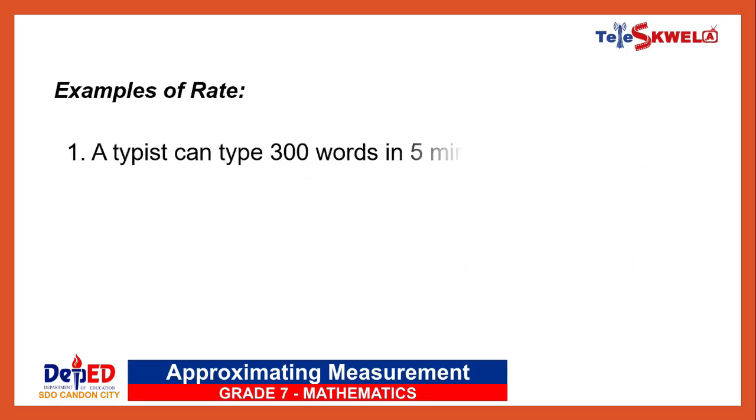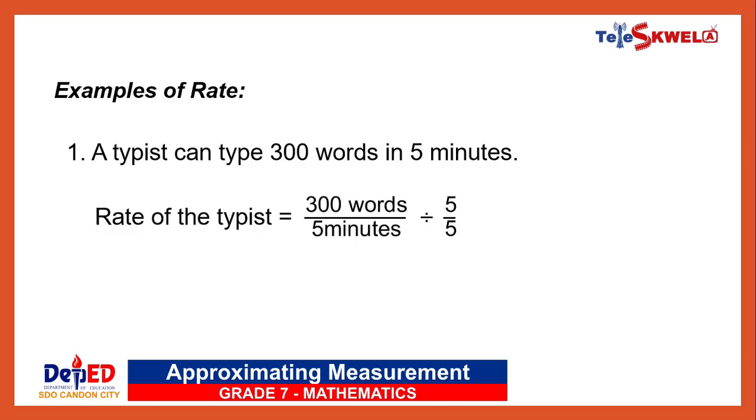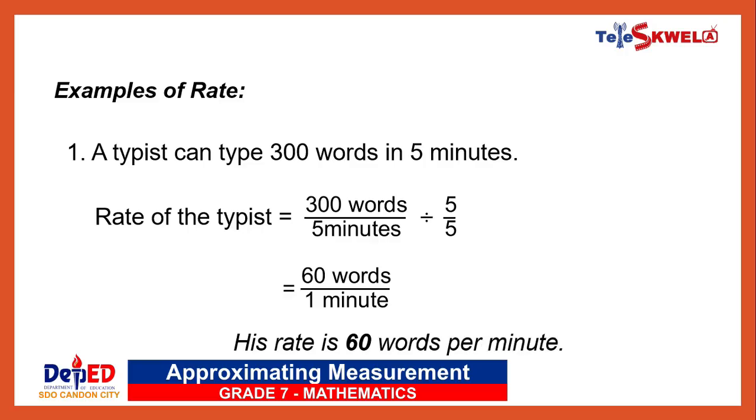A typist can type 300 words in 5 minutes. Rate of the typist is equal to 300 words over 5 minutes. Now we simplify the ratio by dividing the numerator and the denominator by 5. Thus, it is now equal to 60 words over 1 minute. Since the typist can type 60 words in 1 minute, his rate is 60 words per minute.